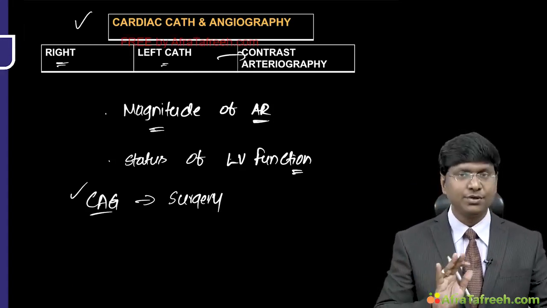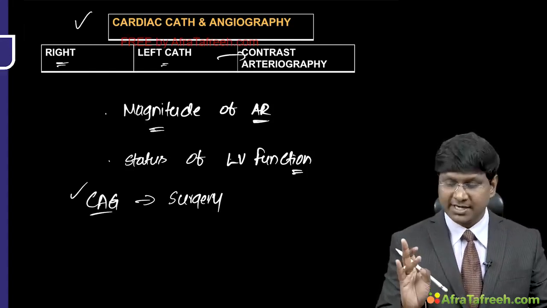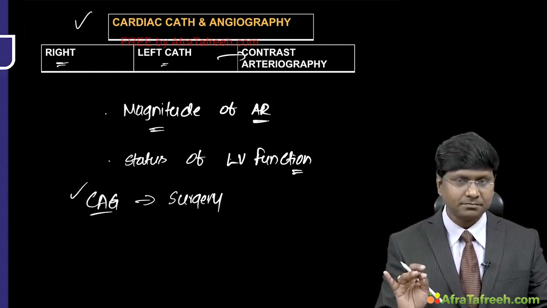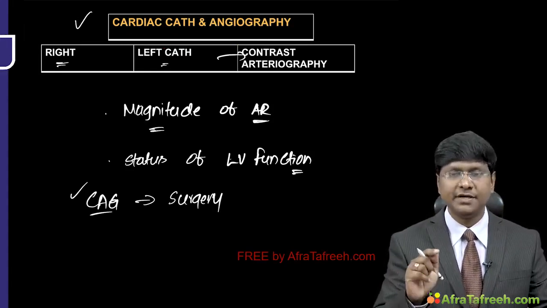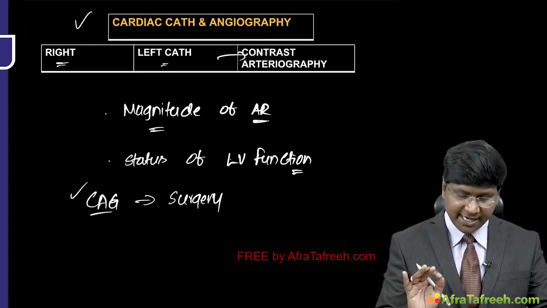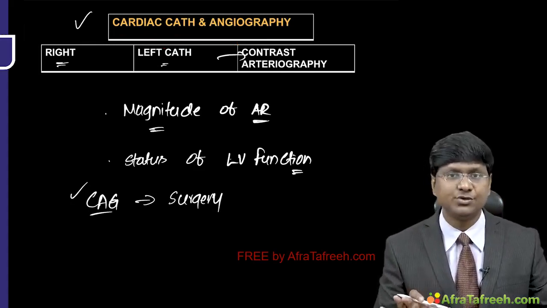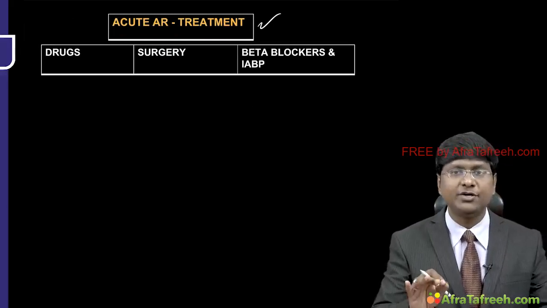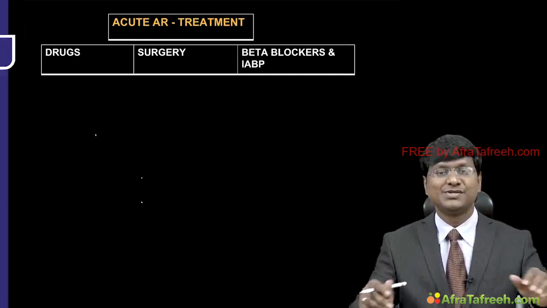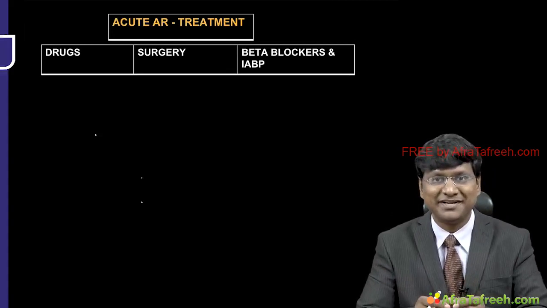Okay, so that is about your investigations. So 2D echo, cardiac magnetic resonance imaging, CT angiography, then 3D echo and transesophageal echocardiography, chest X-ray, and then the cardiac catheterization and as well as the angiography. Now, we will discuss in detail about the treatment of aortic regurgitation.